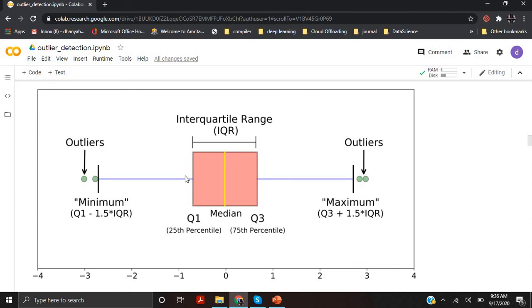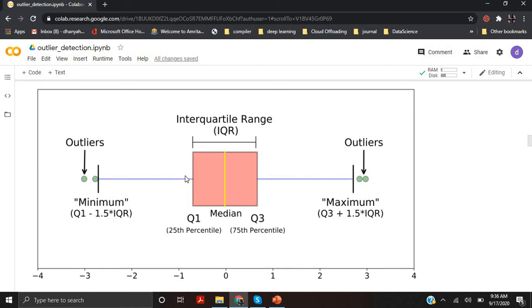And we will be applying the formula Q1 minus 1.5 into IQR and Q3 plus 1.5 into IQR as the lower and upper cutoff points, and greater than the upper cutoff and less than the lower cutoff we will categorize as an outlier. That is the next mechanism, based upon the interquartile range, by which we will be able to identify the outliers.